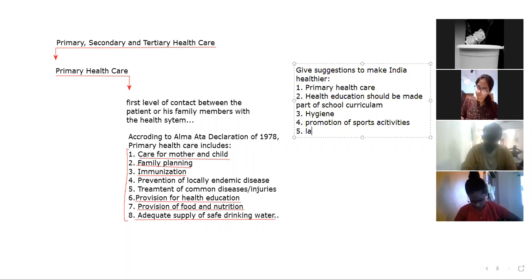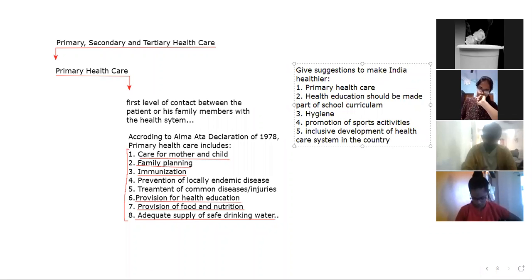Next is inclusive development of the healthcare system of the country so that it may reach everybody.